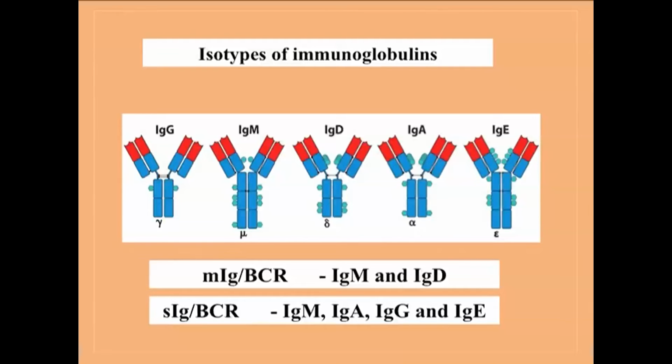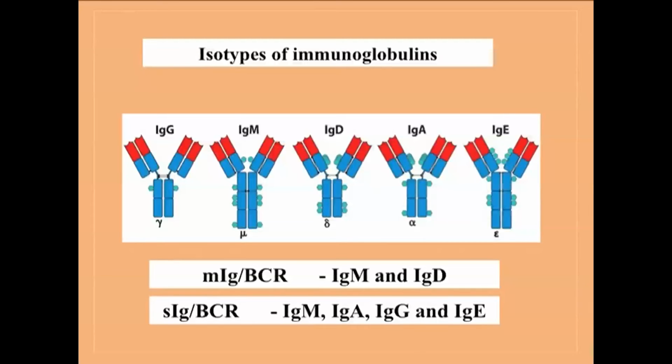And the carboxy terminal domain is responsible for mediating the biological activity. And since the sequences of the carboxy terminal domains vary, the effector functions of an immunoglobulin also vary. On the B cell surface, there are 2 types of immunoglobulins found, IgM and IgD, and there are 4 secretory immunoglobulins present in our serum, IgM, IgA, IgG and IgE. Now what are the effector functions mediated by immunoglobulins?